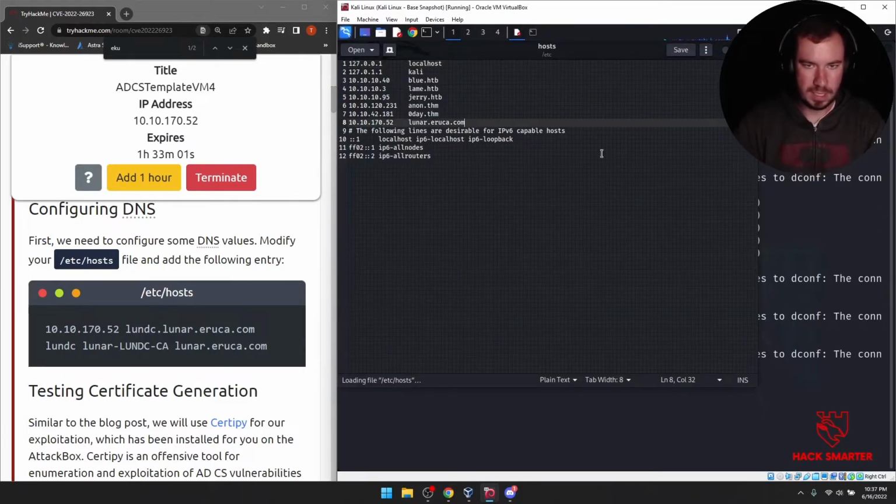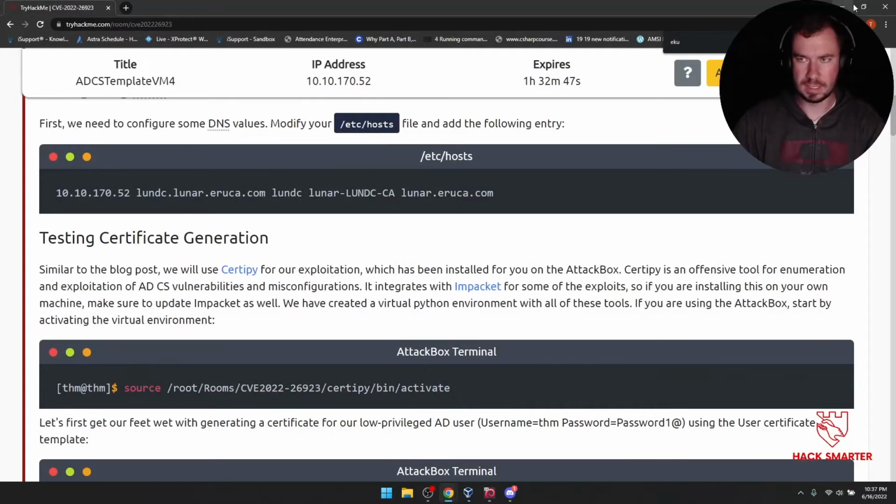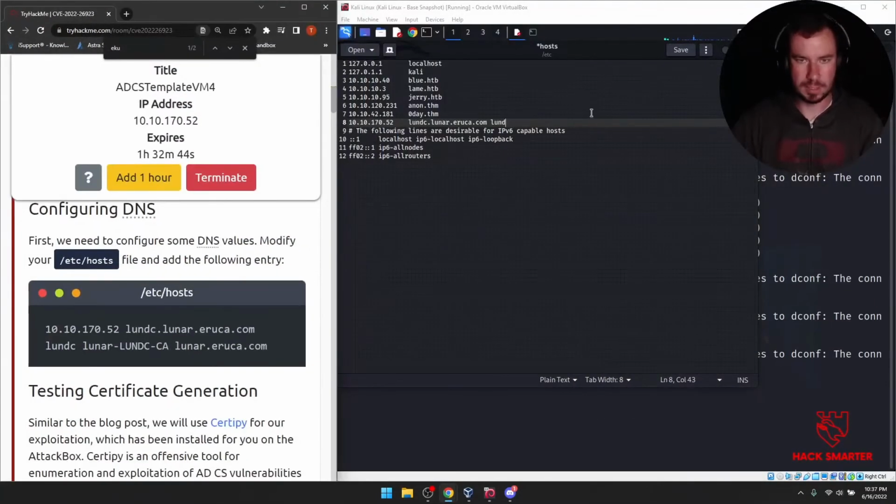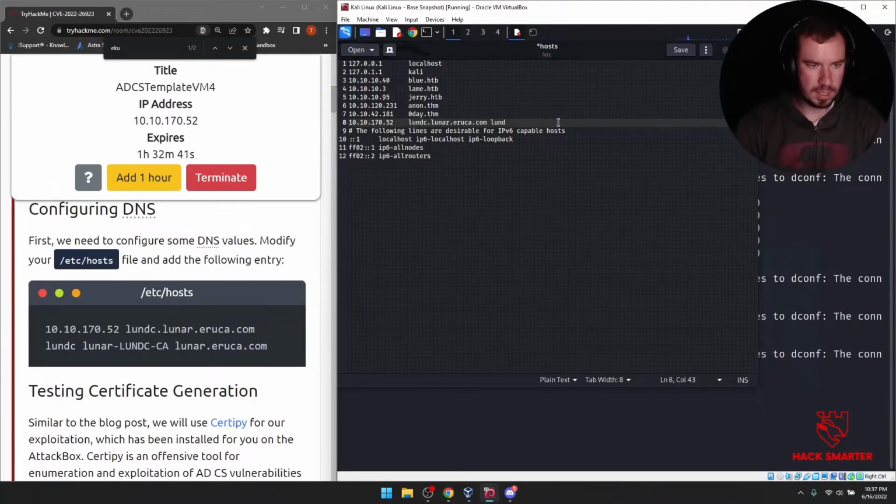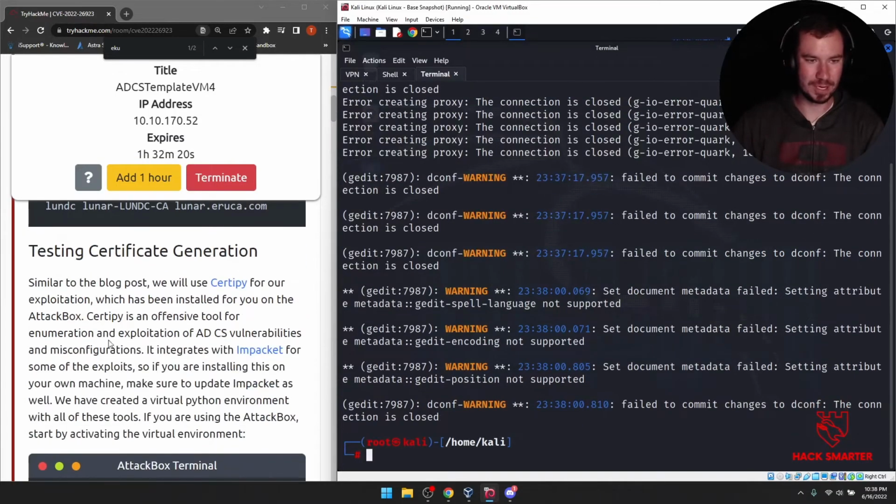And we already have that, so what does it need to be? It needs to be lunc.lunar.eruka.com. Let me look at this full. Oh, it really is just that whole long thing. Okay, sounds good. lunar.eruka.com, lunc, lunar-lunc-ca, certificate authority, lunar.eruka.com. Did I do that right? I think I did that right. We'll find out if it works or not.